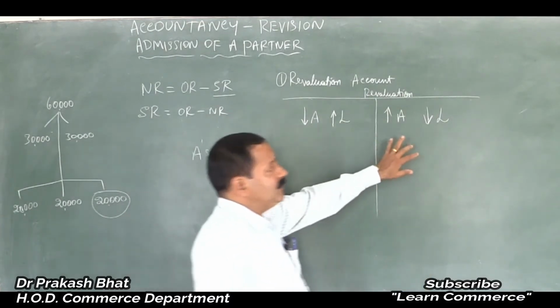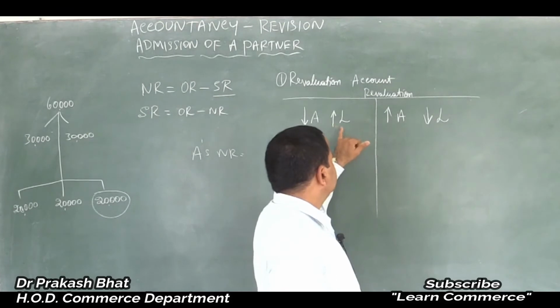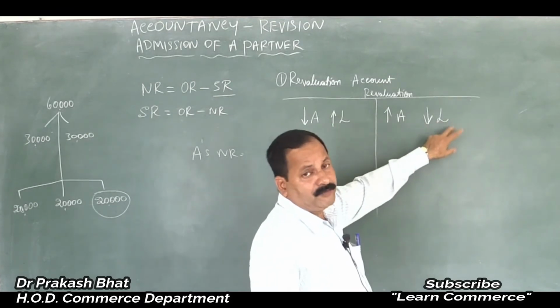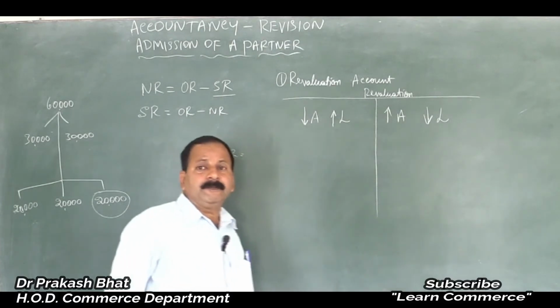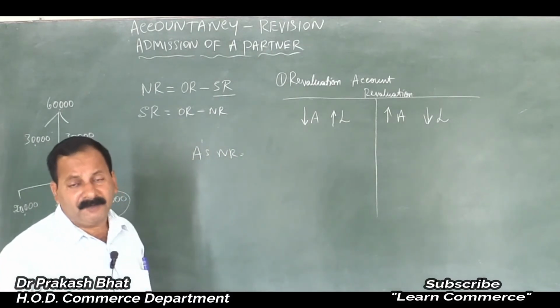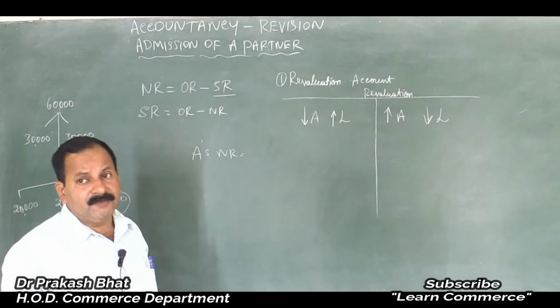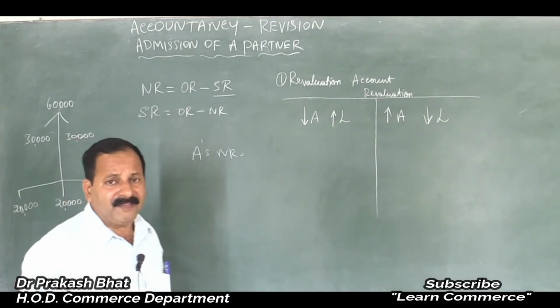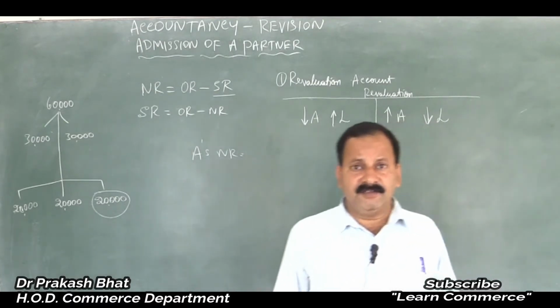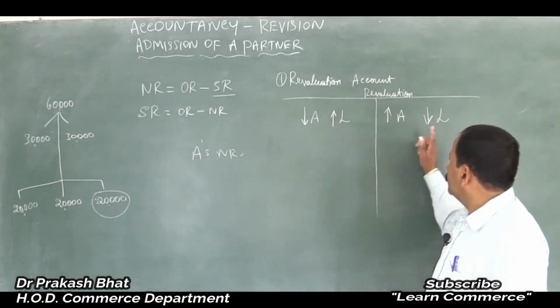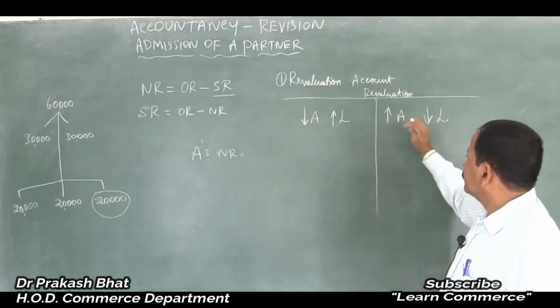So decrease in the value of liabilities means profit to the business, because we are not supposed to pay whatever was supposed to be paid. Suppose we were supposed to pay 10,000 rupees. Now we need not pay that amount. Don't you think it is a profit to the business? Otherwise they have to pay. So that is profit.